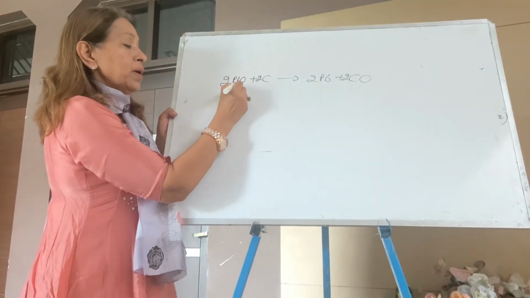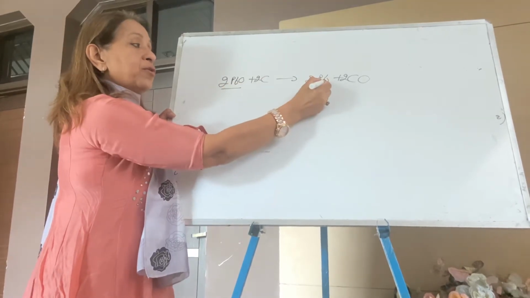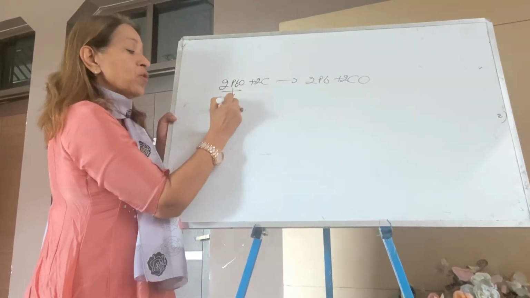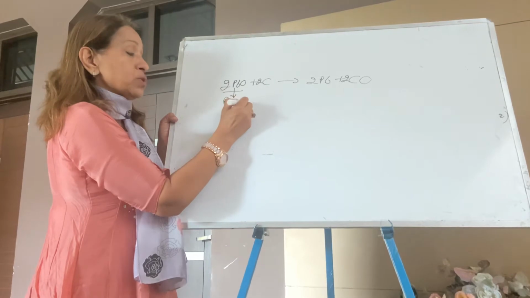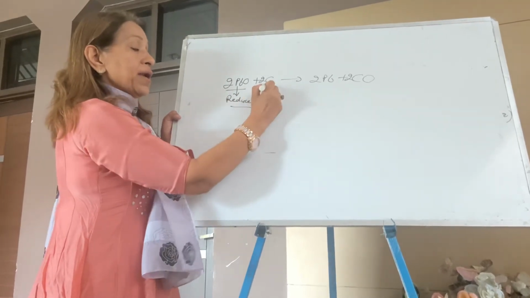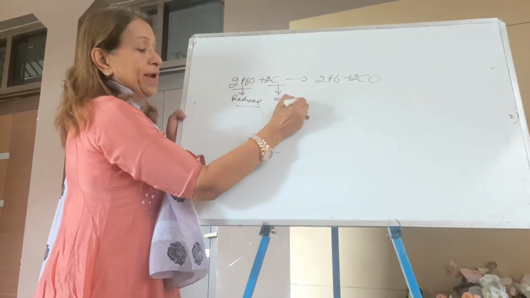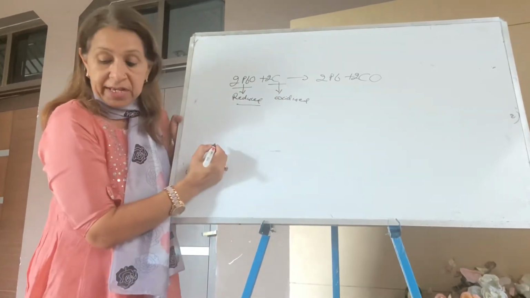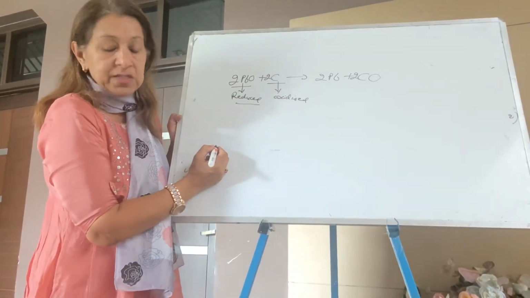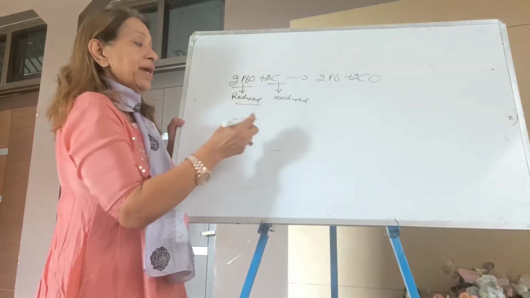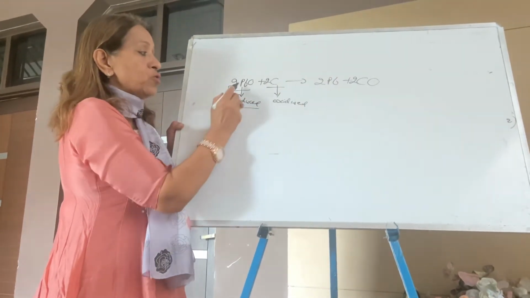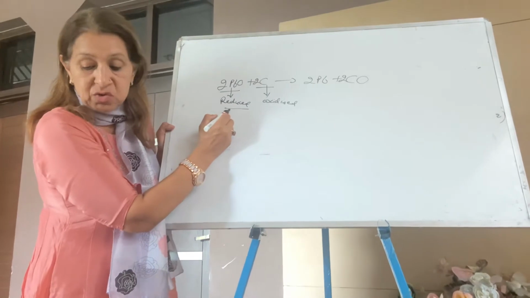In PbO, lead oxide is converted to lead. That means removal of oxygen, so it is getting reduced. Removal of oxygen. And carbon is getting oxygen. These two statements are correct. Now I am taking the first statement, A: lead is getting reduced. No, lead is not getting reduced. PbO is getting reduced. So this statement is wrong.